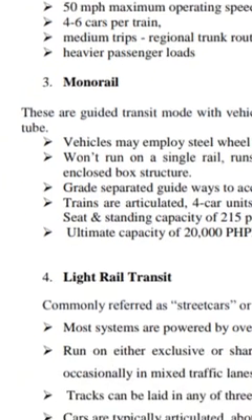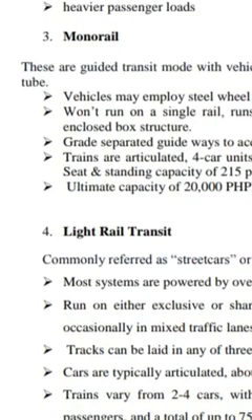Next we will see light transit systems. This is a very common type of transit system which we use extensively. It is referred to as street cars, mostly powered by overhead electric wires, and available in most metro cities.